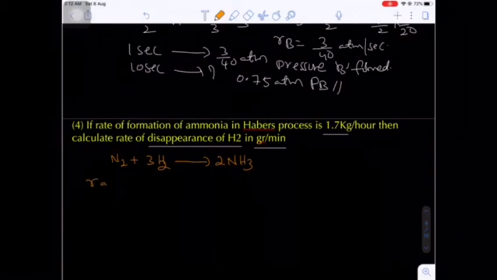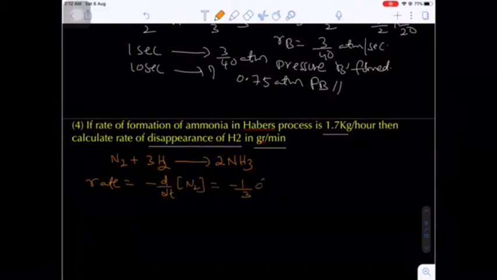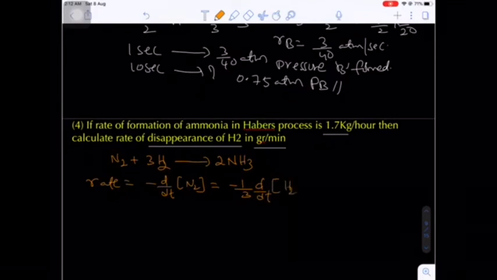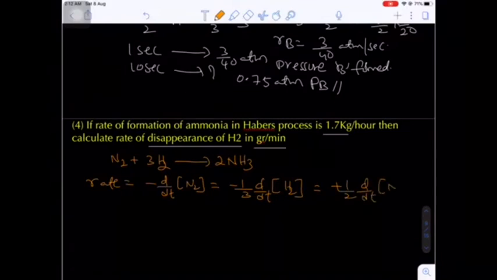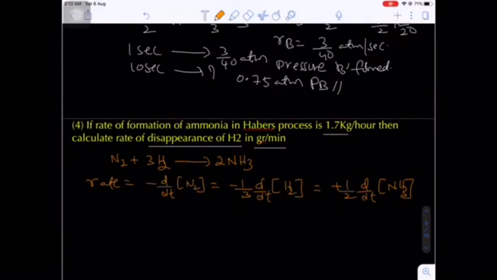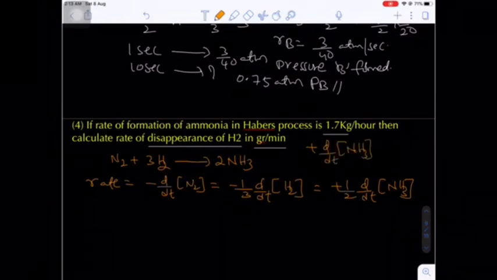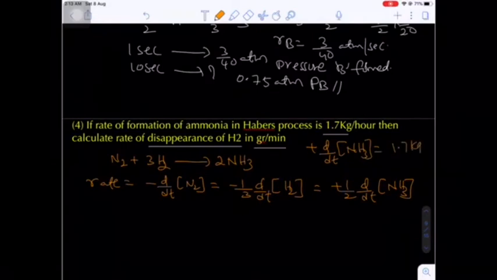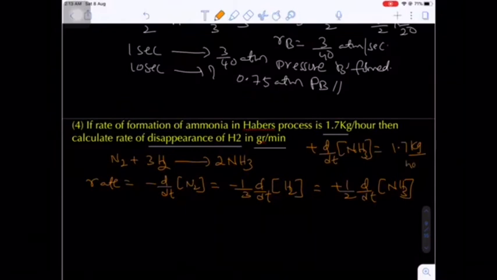Now here rate of a reaction is equal to what? Minus d by dt of dinitrogen, that is equal to minus 1/3 d by dt of dihydrogen, which is equal to plus 1/2 d by dt of ammonia. Yes or no? In the question what is given? The rate of formation of ammonia, that means plus d by dt of ammonia is given. 1.7 kg per hour is given.